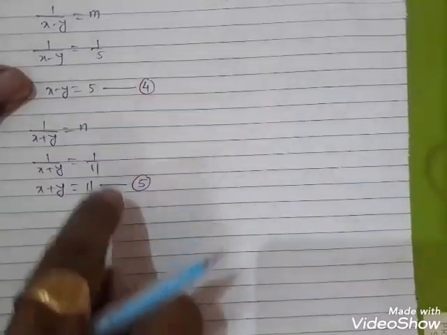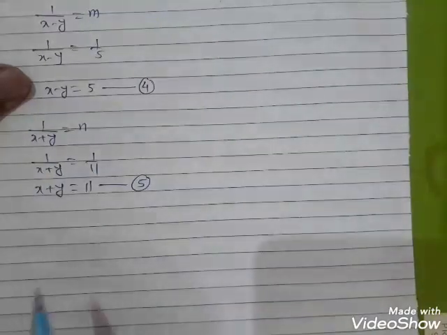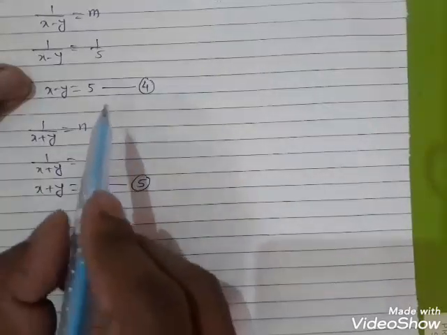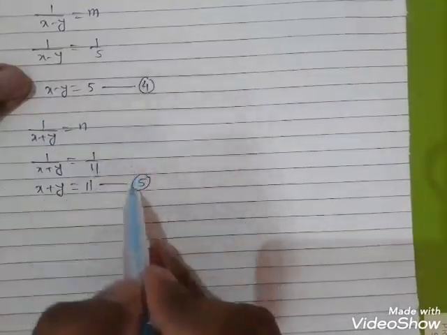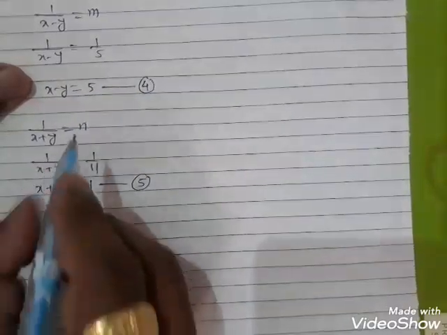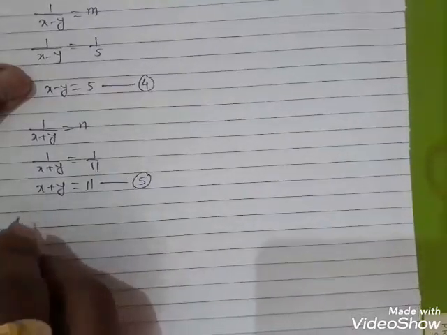Again we have to solve these two linear equations by any one of the methods, but I am solving these two linear equations by the substitution method. So from equation 4 or 5, find the value of any one variable in terms of the other variable. So from equation 4 I am finding the value of x in terms of y.